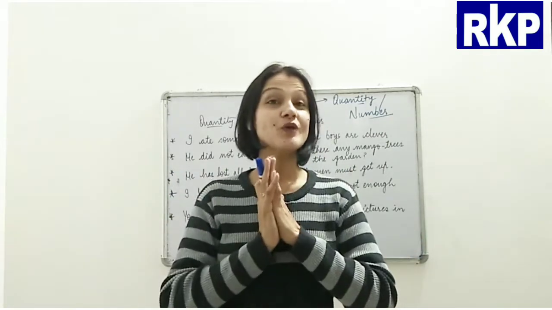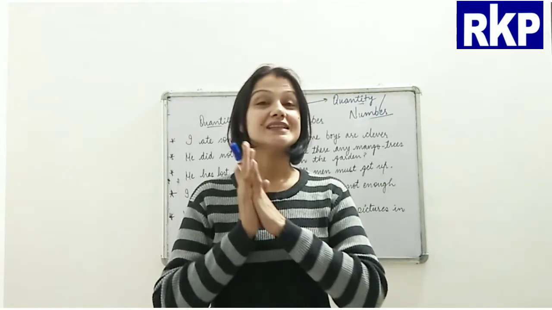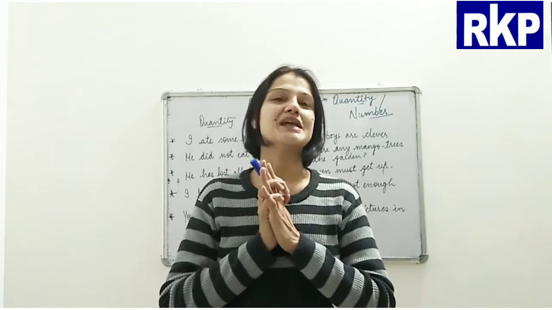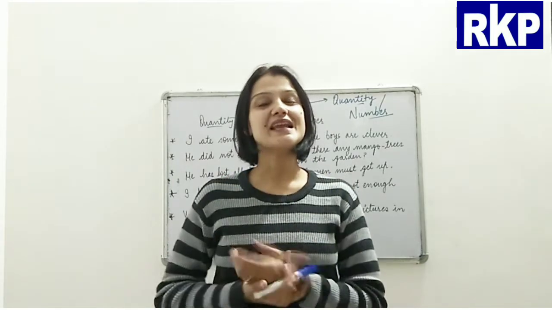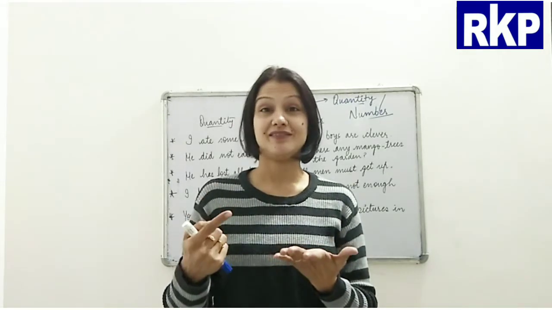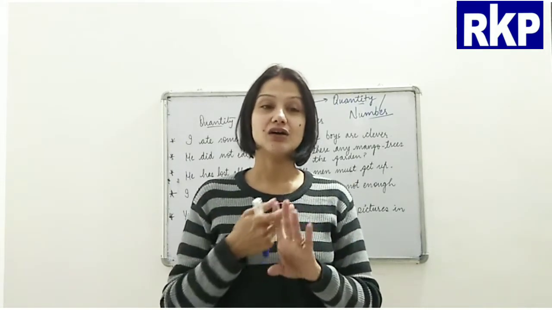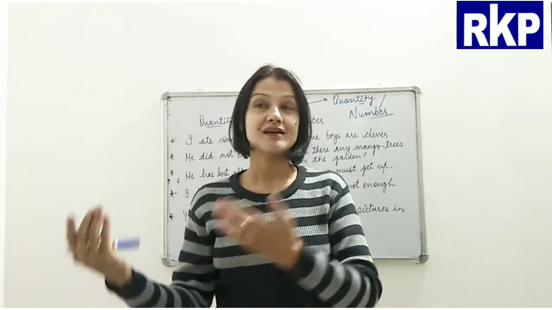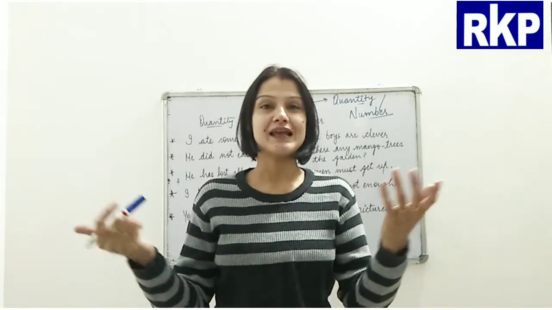Okay, I hope you all remember about the countable and uncountable nouns, right? So basically countable nouns are the nouns which can be counted. Okay, like 2 books, 7 boys, 10 aeroplanes, like that.